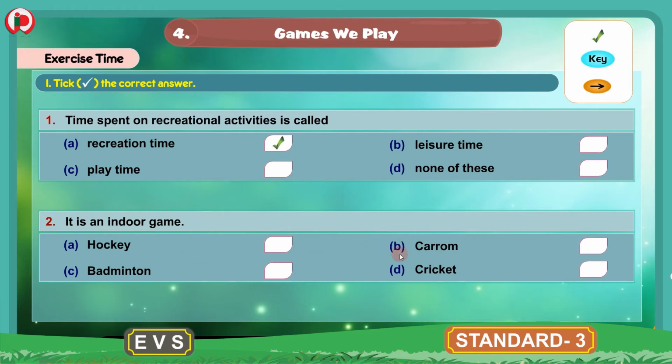Carom, B. Carom is an indoor game. Hockey, badminton, cricket, these are outdoor games which are played outside. Carom can be played inside. So this is an indoor game. So answer here is Carom, that is option B. We will put a tick mark. Carom is an indoor game. Now 1 and 2 are completed. We will move to the third one.